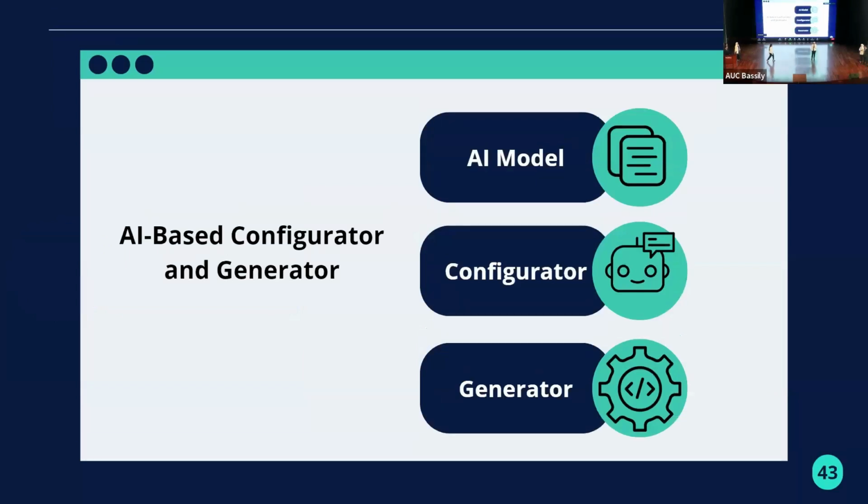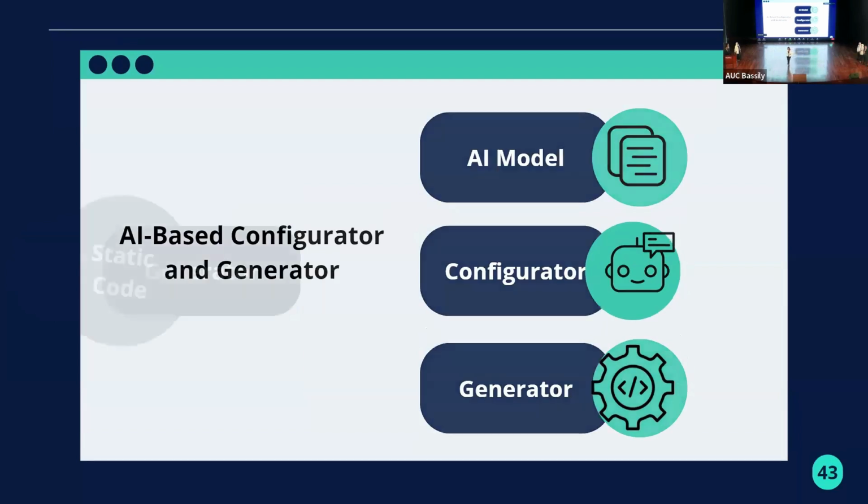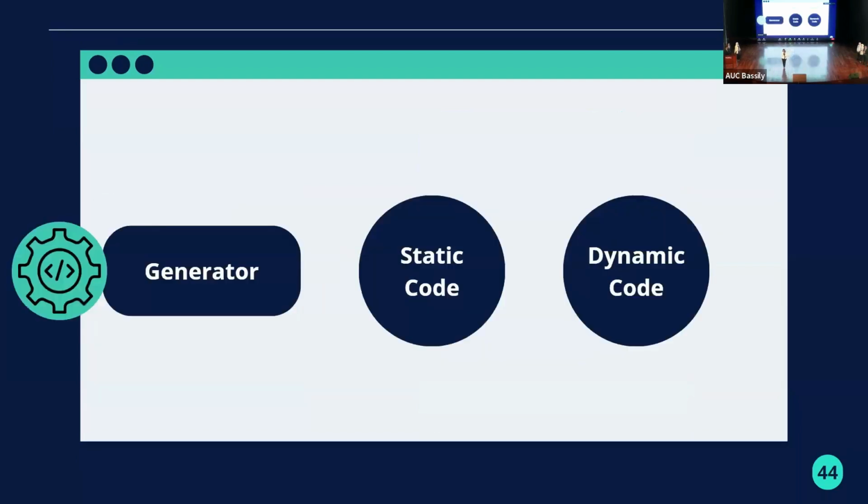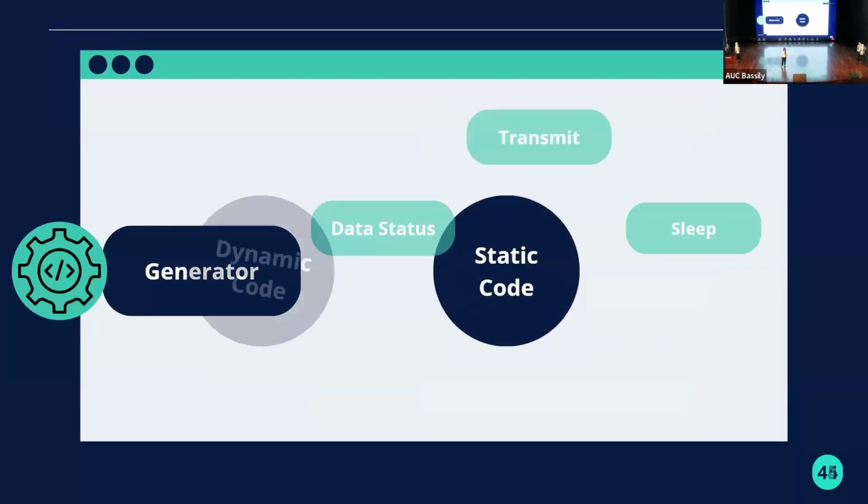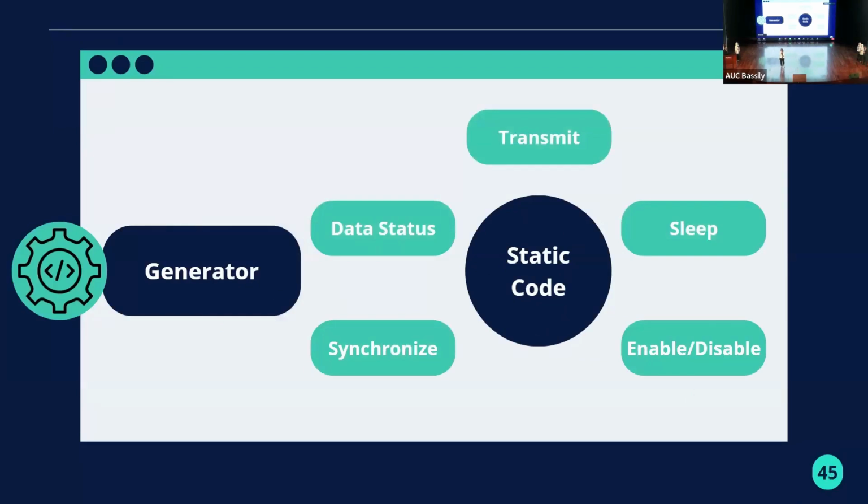And now we are going to continue with the generator. Now we have our configurations validated, but we still need the C code corresponding to these configurations. That's how our generator works. The generator is responsible for generating static and dynamic code. What I mean by static code is that it's fixed functionalities of our chosen AUTOSAR module, that's the CAN Network Manager. And these functionalities are implemented and generated with all configurations.